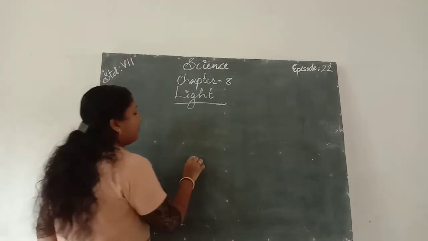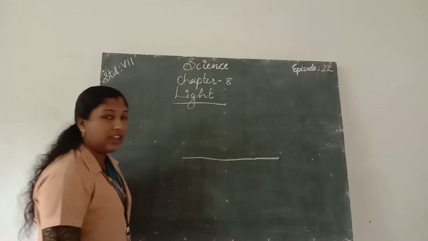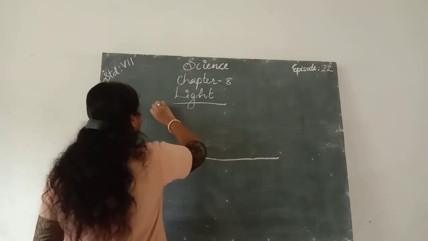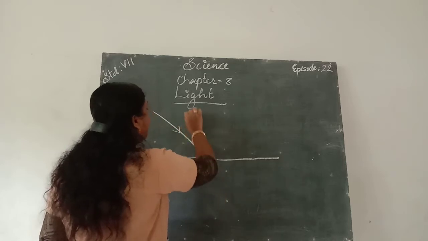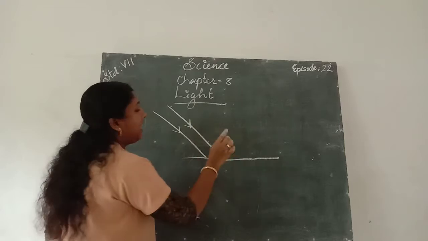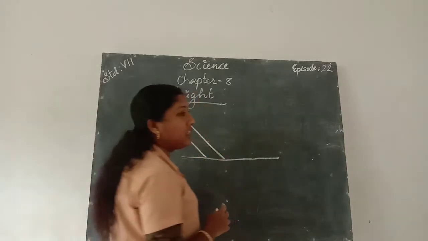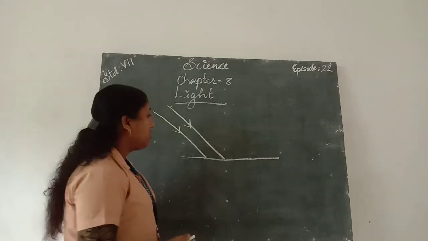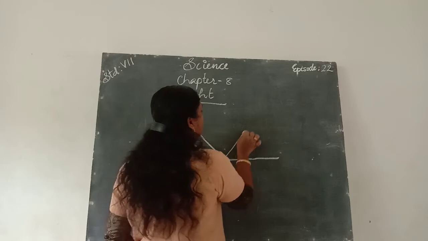First of all, for reflection we need a reflecting surface. When a ray of light is incident on a plain mirror, an example of a polished or shiny reflecting surface, it gets regularly reflected.